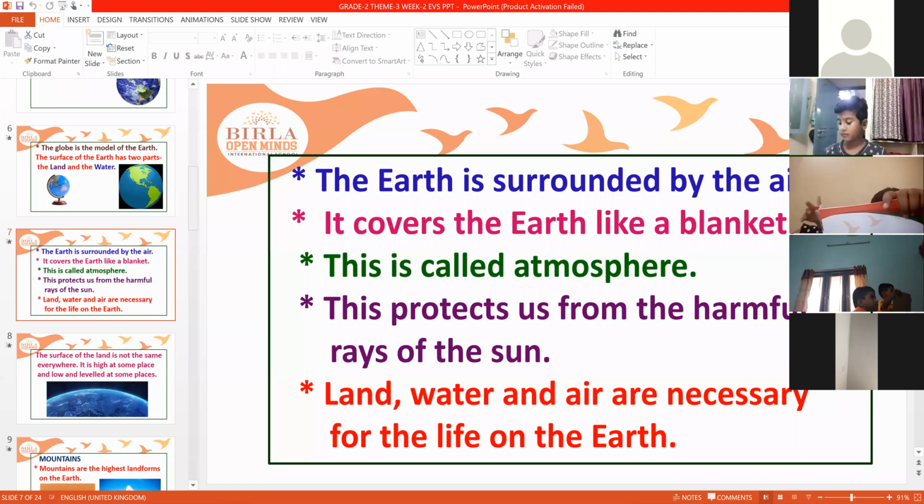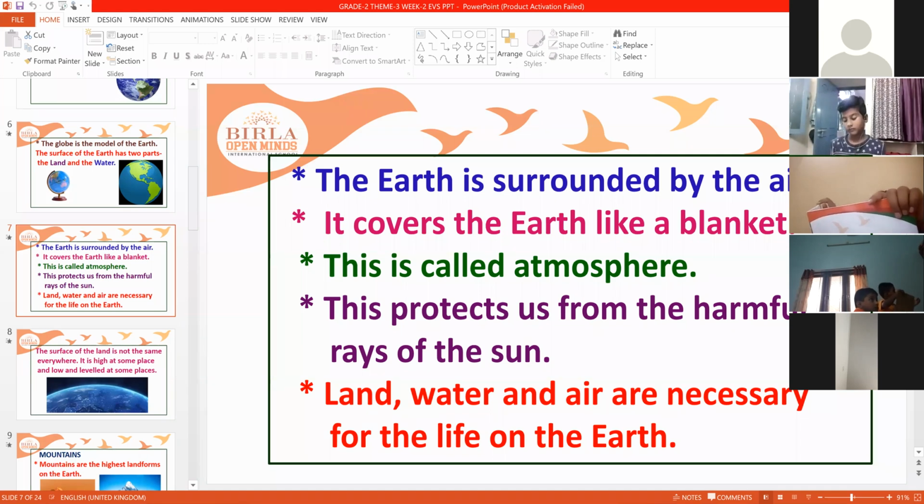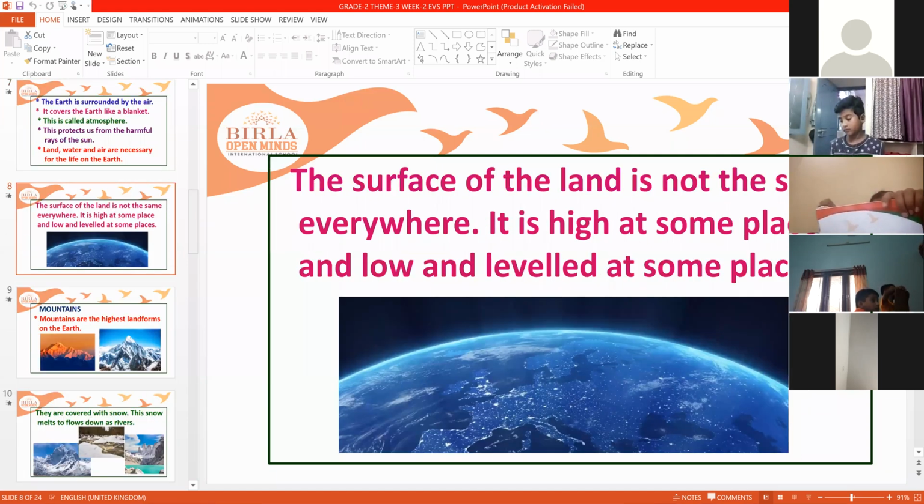Land, water, and air are present on the Earth, and these are very useful for life on the Earth. Children, you can close your books. Afterwards, you can open them again.